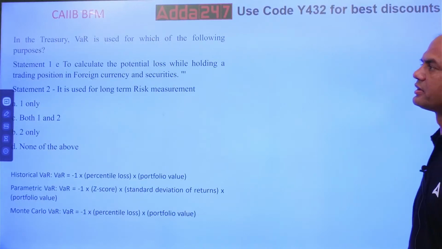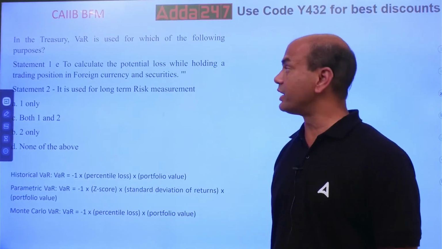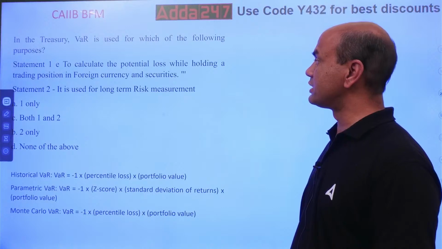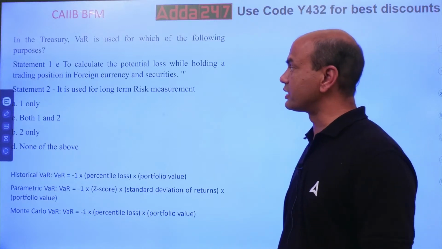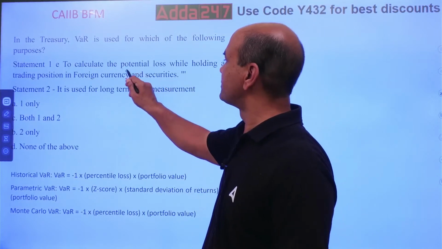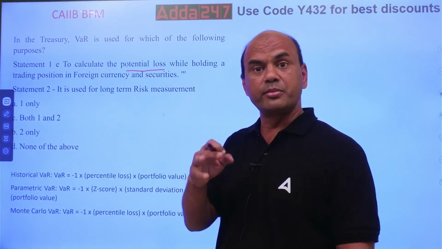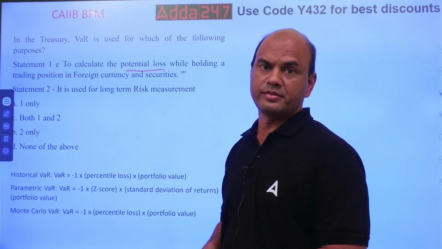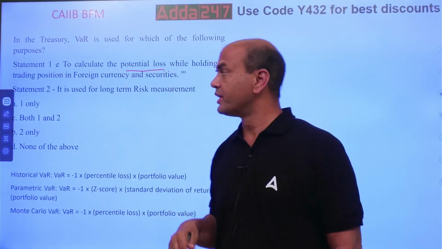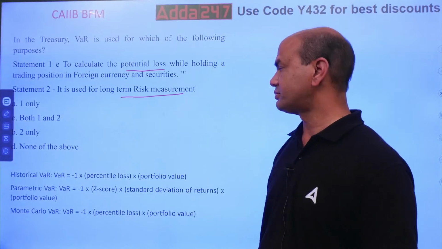In the treasury, VAR is used for which purposes? So in treasury, VAR is used for what? Number 1, to calculate the potential loss while holding a trading position in foreign currency and securities. Potential loss means which loss can occur. Here, potential means it has not occurred right now. It might occur in future. Okay, so potential loss while holding a trading position in foreign currency and securities. Second, it is used for long-term risk management. Long-term. Okay.